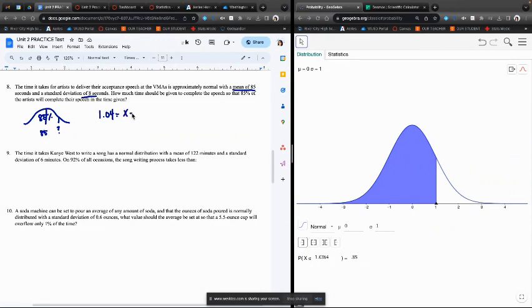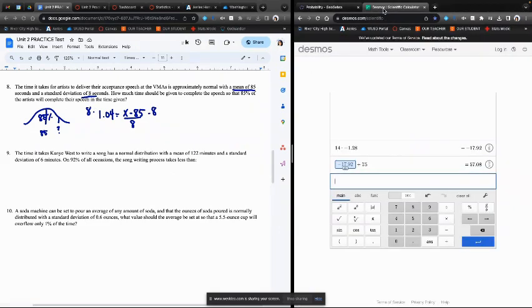And then we're going to work backwards. So x minus the mean divided by the standard deviation, which is 8. So when working backwards, we're going to multiply both sides by 8. So 1.04 times 8 gives me 9.04. So we have 9.04 equals x minus 85. Then we're going to add 85.